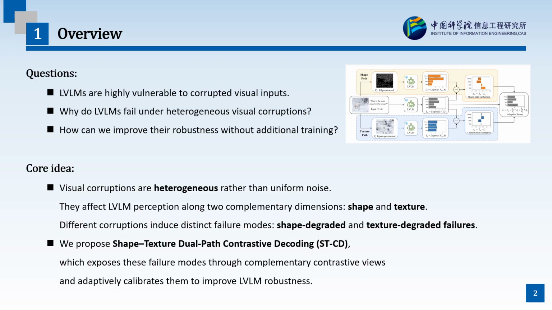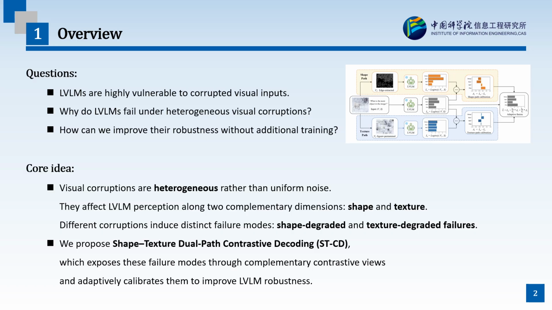Large vision language models have shown strong visual understanding abilities, but they are still highly vulnerable to corrupted visual inputs, such as noise, blur, color shifts, and geometric distortions. This raises two natural questions. First, why do LVLMs fail under heterogeneous visual corruptions? Second, can they improve their robustness without retraining the model?